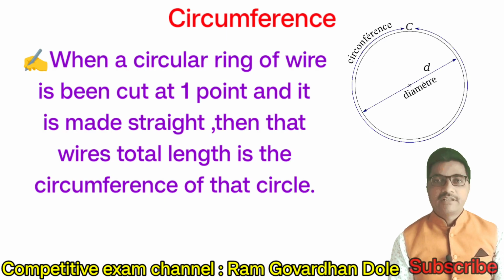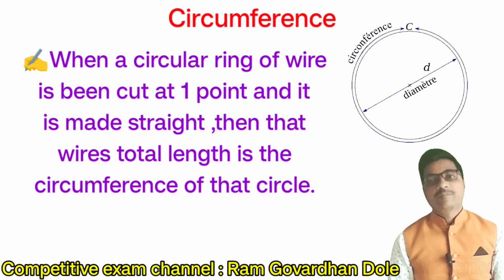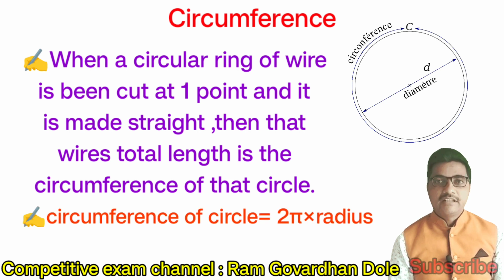Circumference. When a circular ring of wire is cut at one point and made straight, then that wire's total length is the circumference of that circle. Circumference of a circle is equal to 2 pi into radius.